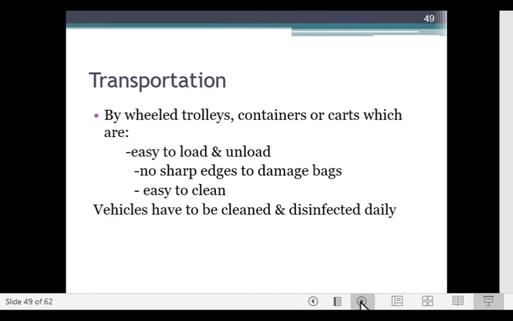The waste should be transported by wheeled trolleys, containers or carts which are easy to load and unload. There should be no sharp edges so that it does not damage the bags, and it should be easy to clean. The vehicles have to be cleaned and disinfected daily.